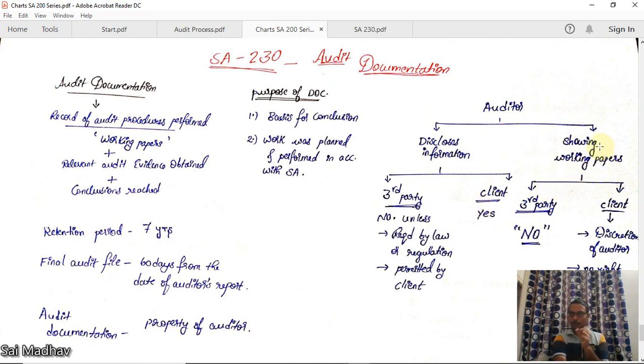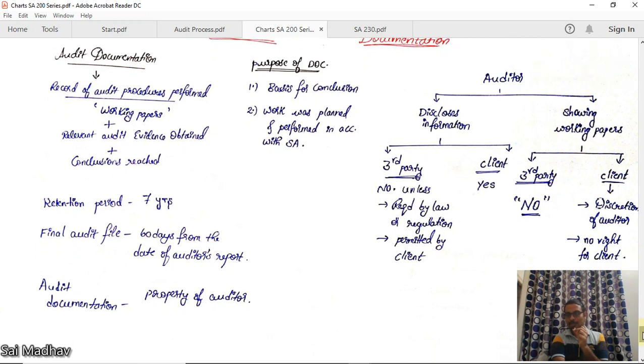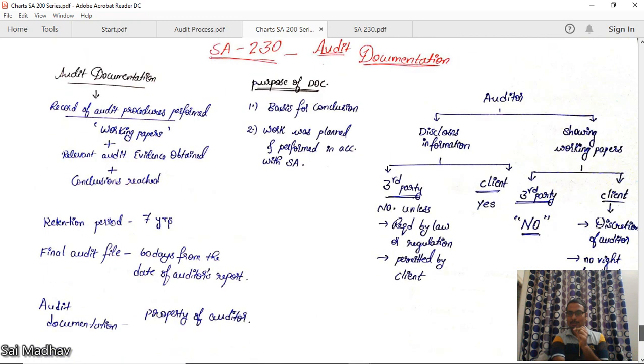Now, showing working papers. Can he show to a third party? No, because it is undermining the validity of his work performed. Can he show the client? It is the discretion of the auditor. He may, at his own discretion. No right for the client. The client can't demand to show the working papers, but it is the discretion of the auditor.